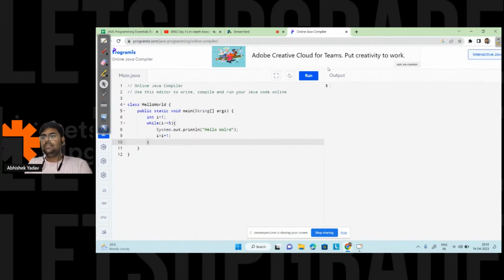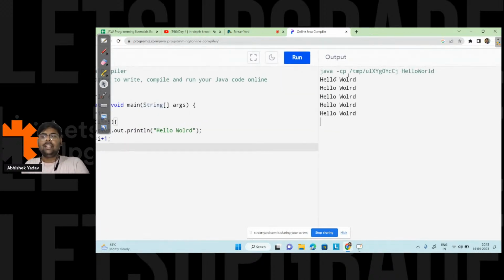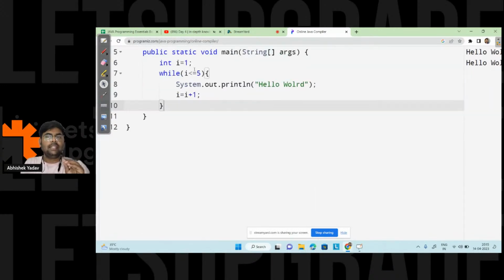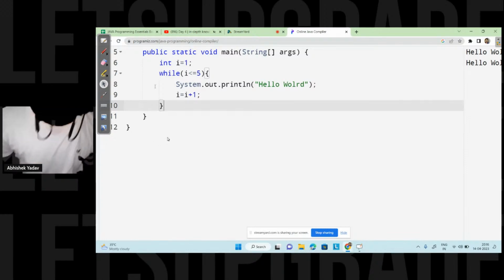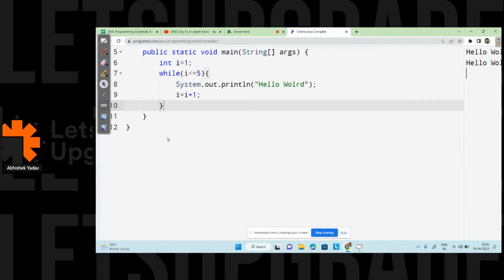Yeah. So let's try to run the code and let's see whether I'm getting the correct output or not. So here you can see I am getting the correct output, that is hello world is getting printed 5 times, and I know how the program is getting executed now. Yes everyone, how the program is getting executed, right?